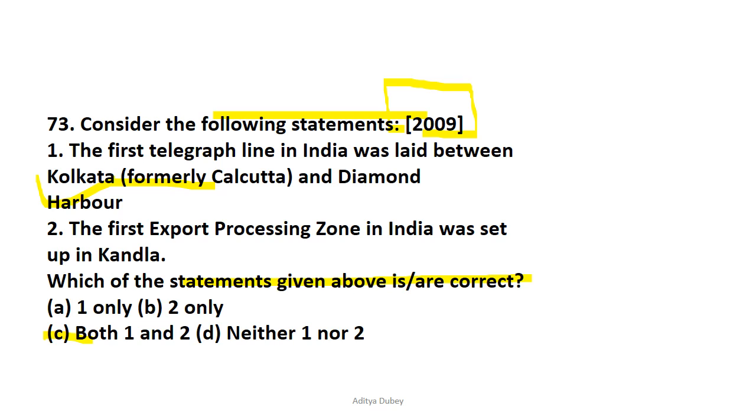Now let's read the information pertaining to this question. The first electric telegraph line in India was started between Kolkata and Diamond Harbour in 1850. So if in the exam they ask you the exact date, it is 1850. And the first export processing zone of India was set up in Kandla in the year 1965. So 1965 was the date when the first export processing zone in India was set up in Kandla. So let's move on to question number 74.